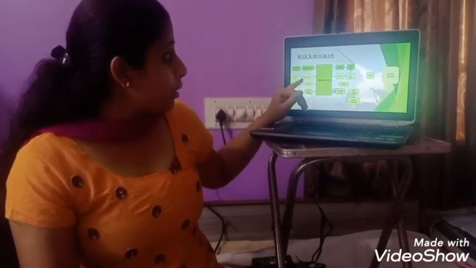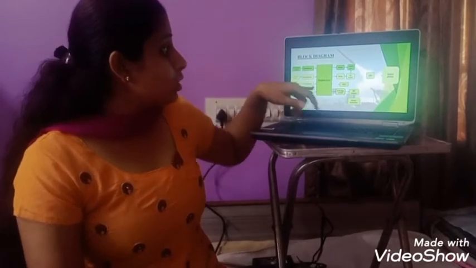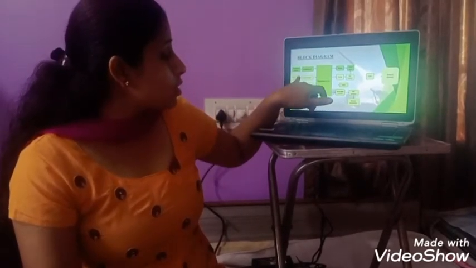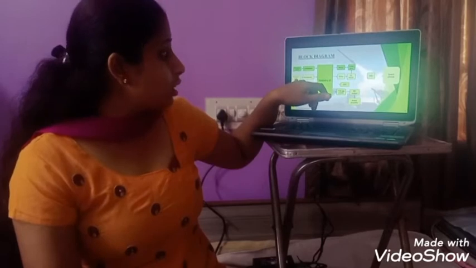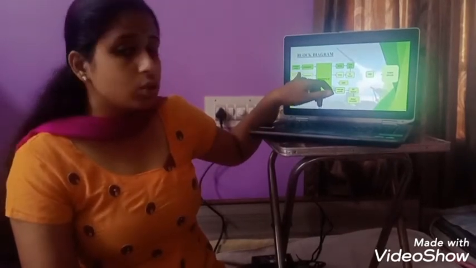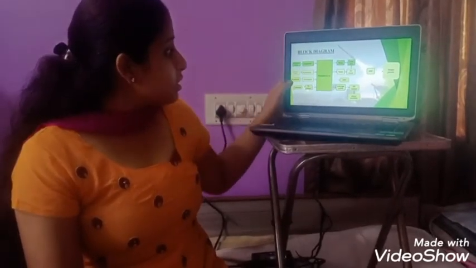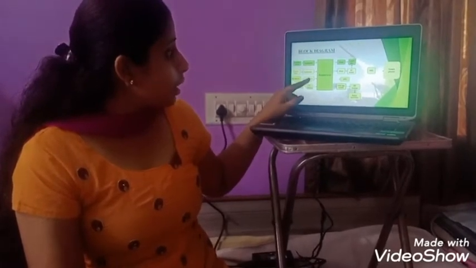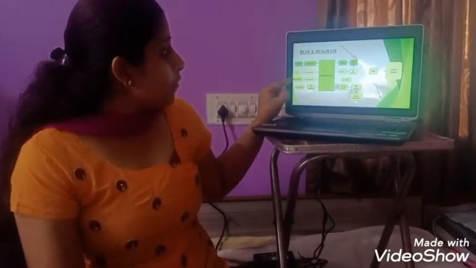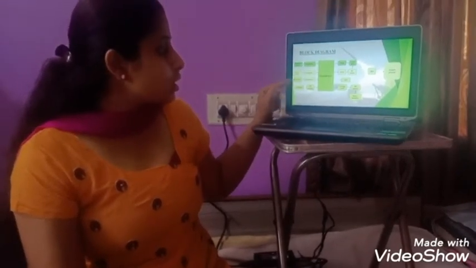Ultrasonic sensor is connected to comparator, which is connected to Raspberry Pi. Ultrasonic sensor is used for missile detection, which turns around 180 degrees, and it is also used for camera detection. And next is IR sensor. IR sensor is connected to comparator to Raspberry Pi. IR sensor is used for human detection and is also used for signaling.